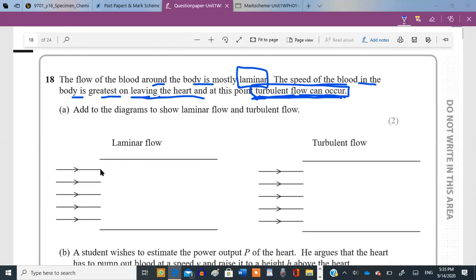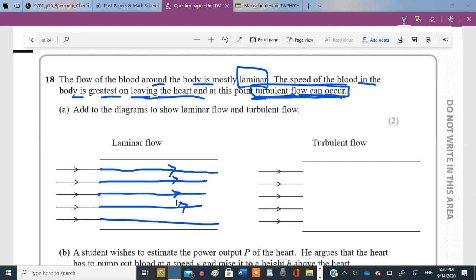Well, this is easy. For laminar flow, just use a ruler and draw straight lines. They must be parallel to one another. Make sure to use a ruler. I don't have it right now, but you have to use a ruler.